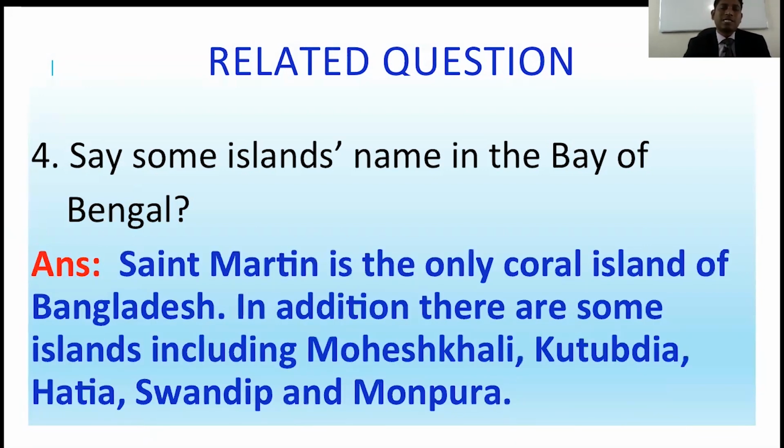Look, Saint Martin Island is the only coral island of Bangladesh. In addition, there are some islands including Maheshkhali, Kutubdia, Hatia, Shondip, and Monpura. So it is a very important part. You have to memorize it.